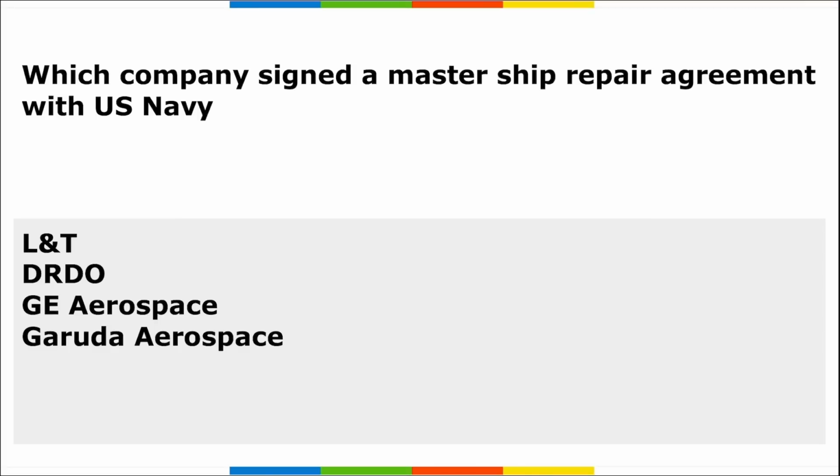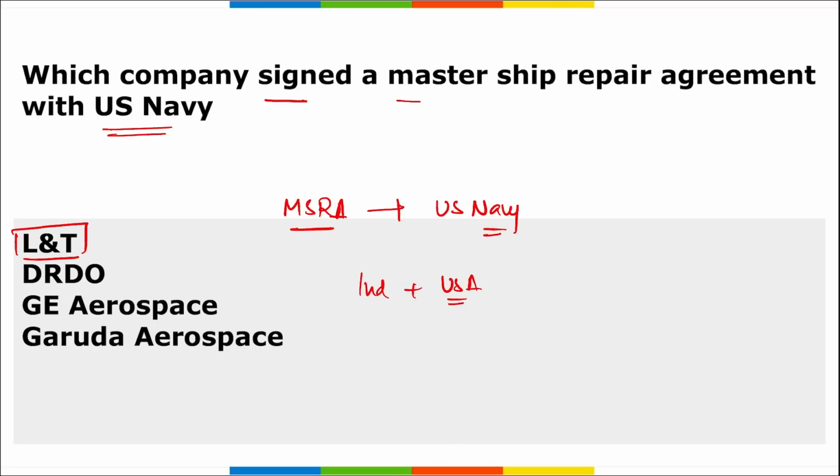Let's start. The first question is, which company signed a master ship repair agreement with US Navy? It is your L&T, that is your Larsen and Toubro. They have signed a master ship repair agreement with United States Navy. And this is to strengthen the strategic partnership between India and USA in the defense sector. This master ship repair agreement is a direct outcome of the 2022 US India 2+2 ministerial dialogue that was held, right?